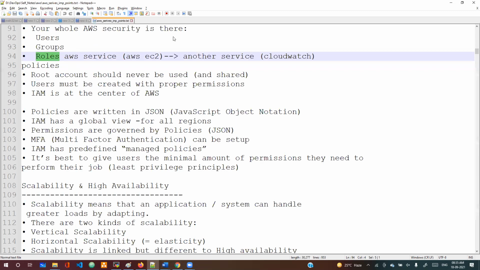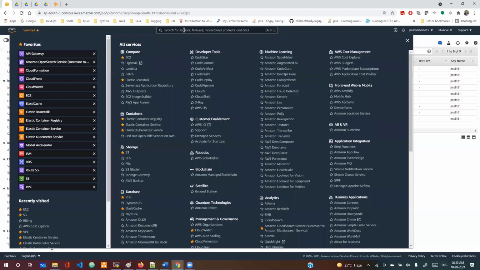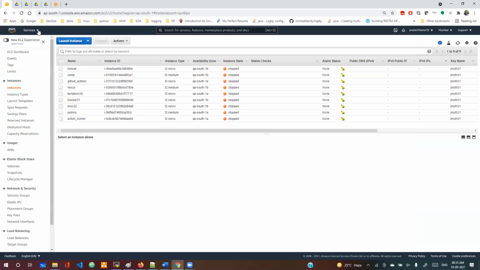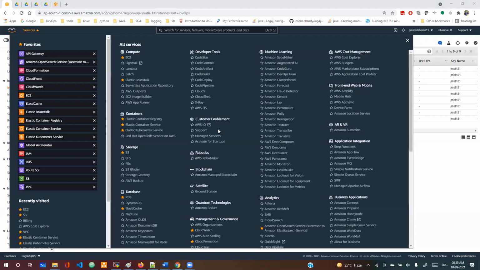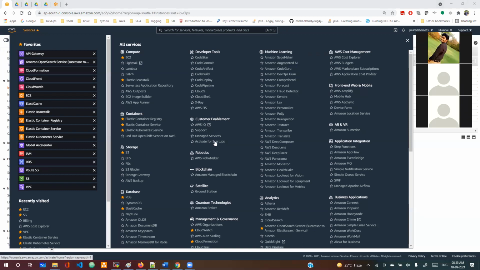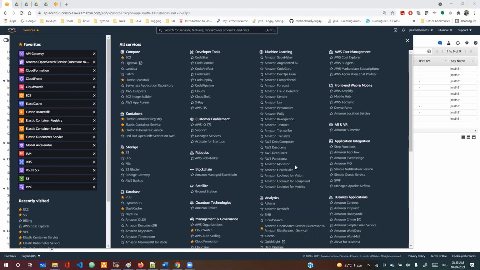Let me go to IAM here. Either you can search for it like this, or you can click on services and search for Identity and Access Management.